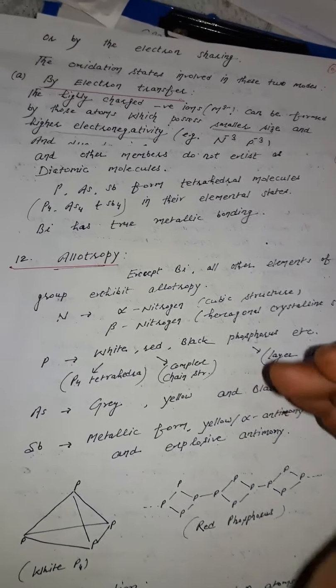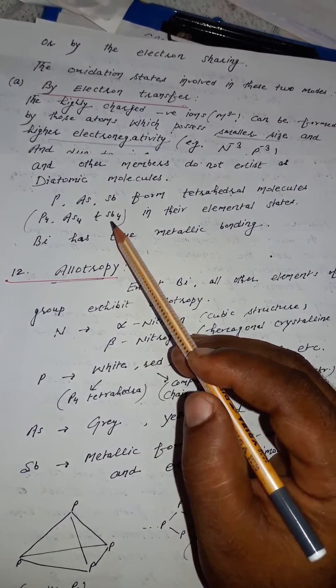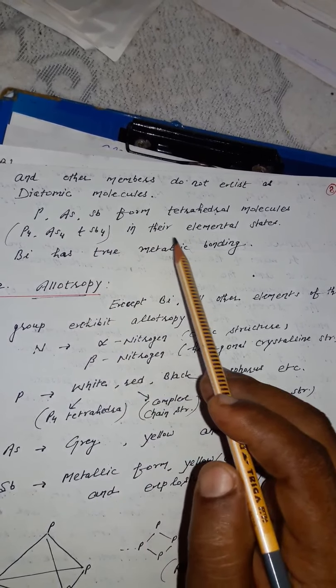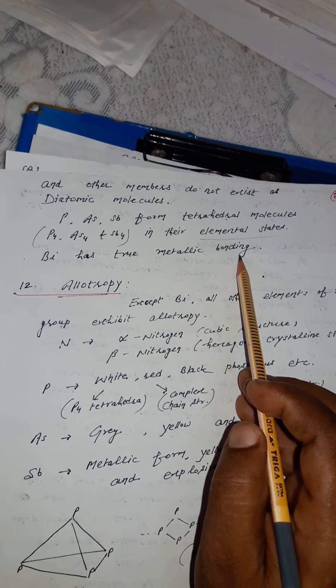The other members do not exist as diatomic molecules, but they show tetrahedral form: P4, As4, Sb4 in their elemental state. So their elemental state contains 4 atoms in one molecule. Bismuth has true metallic bonding and does not show any diatomic, triatomic or tetraatomic form.